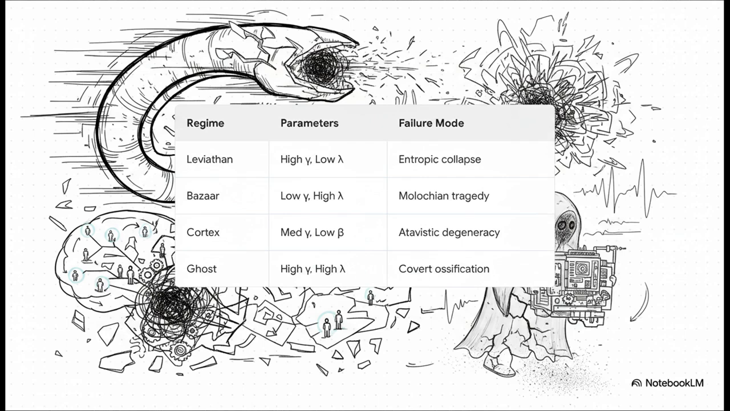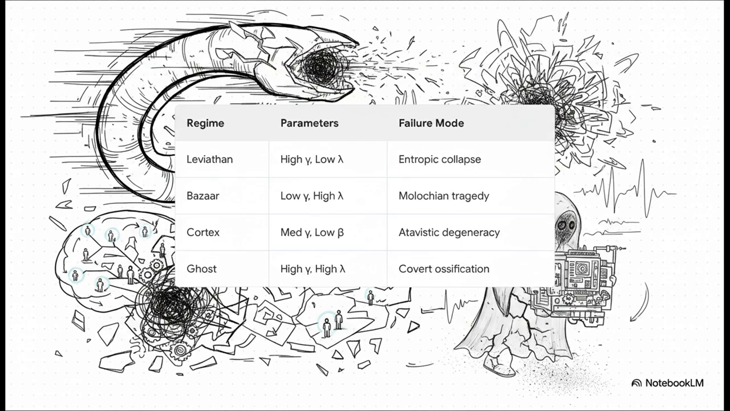You've got the Leviathan, which is highly centralized and super fast, but it's prone to what Aldred calls entropic collapse or massive hallucination cascades. Then you have the Fragmented Bazaar, which is prone to cutthroat Malachian tragedies, essentially where individual incentives lead to a terrible outcome for everyone involved. Then there's the Cortex, relying on human feedback but risking atavistic degeneracy, meaning it basically inherits and amplifies our own human flaws.